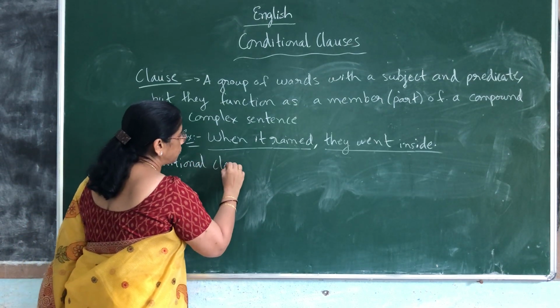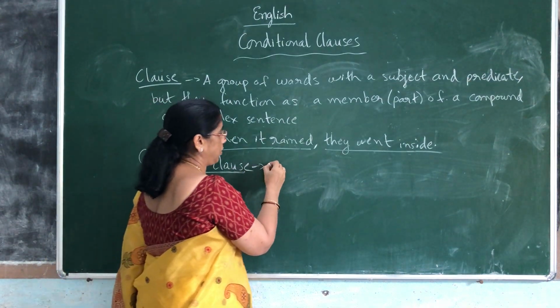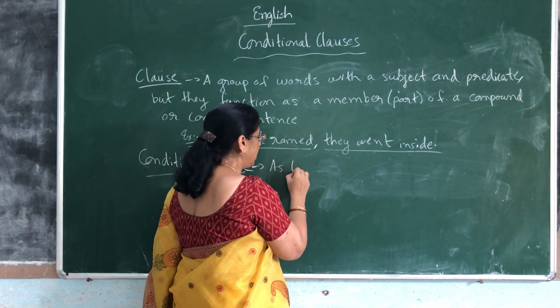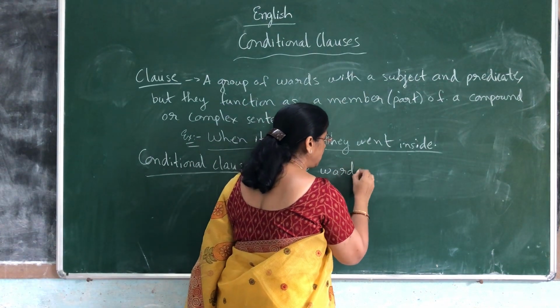Now we will see what is a conditional clause. What do you mean by conditional clause, ma'am? Just now I told. As the word denotes, what is the word we are using here? Conditional.